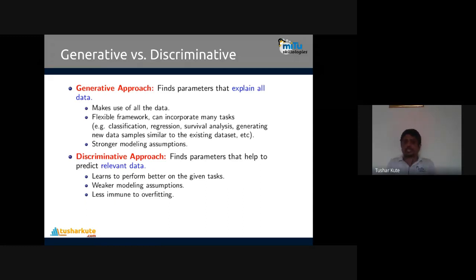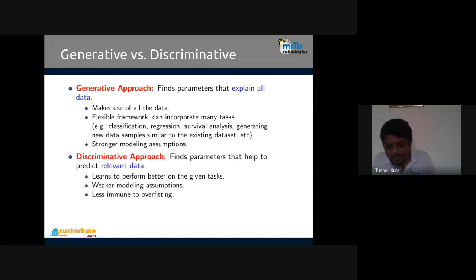Apart from that, if you check the discriminative approach, it finds the parameters that help to predict the relevant data only. It learns to perform better on the given task. Here we have weaker modeling assumptions, whereas above they are strong. One important note is that the discriminative approach is less immune to overfitting. Less immune to overfitting.